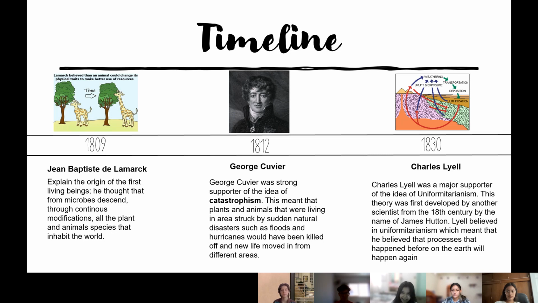Charles Lyell, 1830. Charles Lyell was the major supporter of the idea of uniformity. This theory was first developed by another scientist from the 18th century by the name of James Hutton. Lyell believed in uniformity, which meant that he believed that processes that happened before on Earth will happen again.